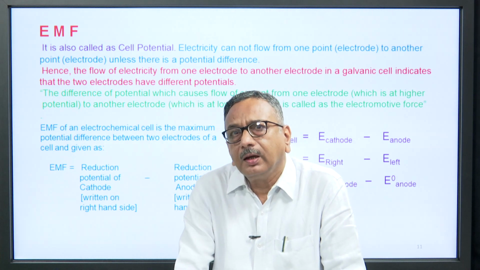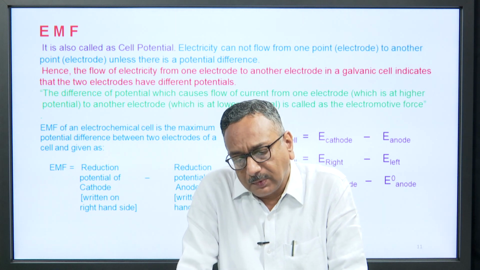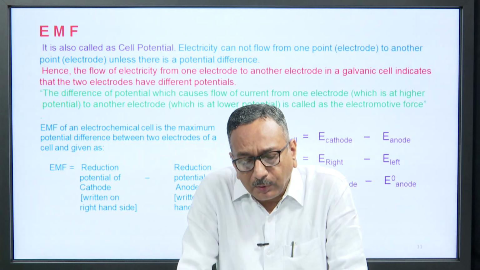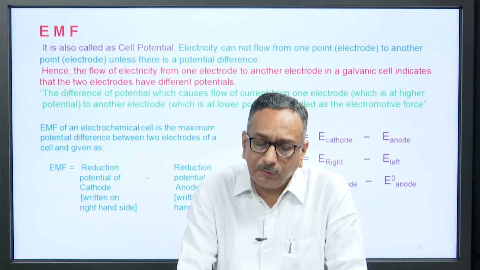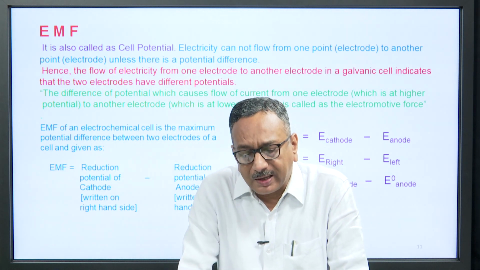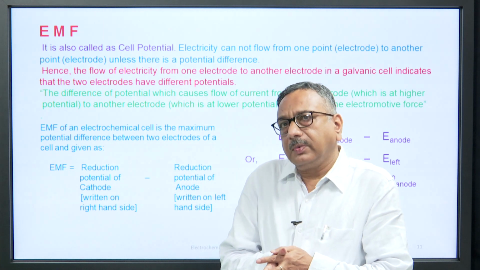It is generally written as EMF in short form. The EMF of an electrochemical cell is the maximum potential difference between the two electrodes of a cell, and it is given as EMF is equal to the reduction potential of the cathode.